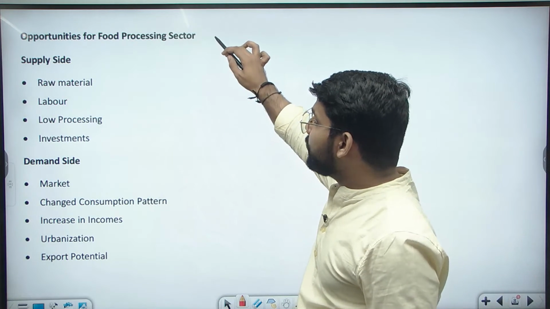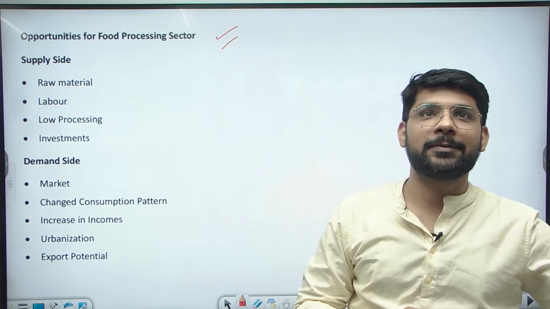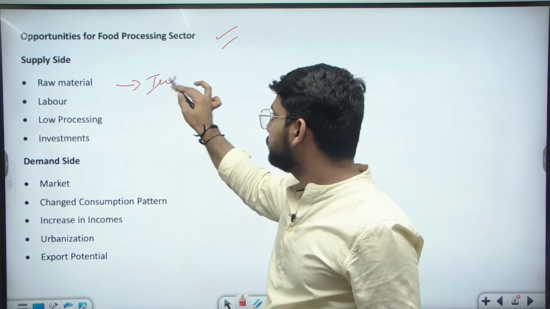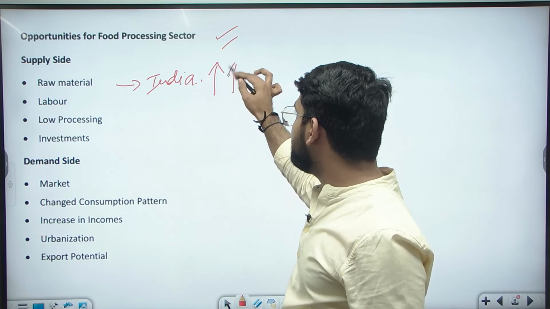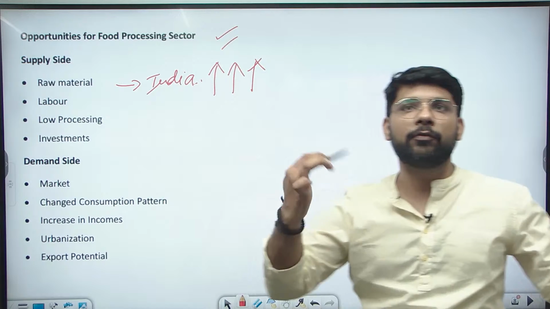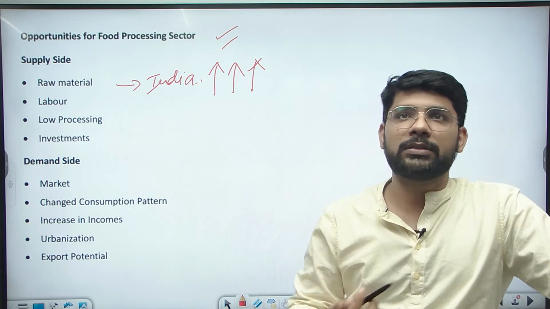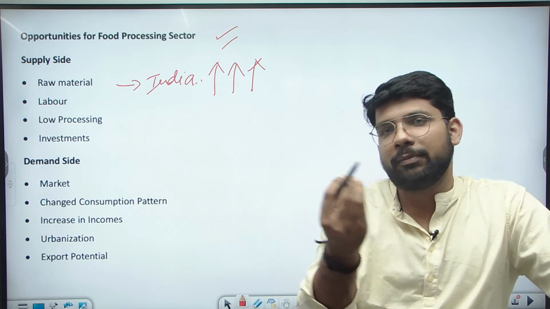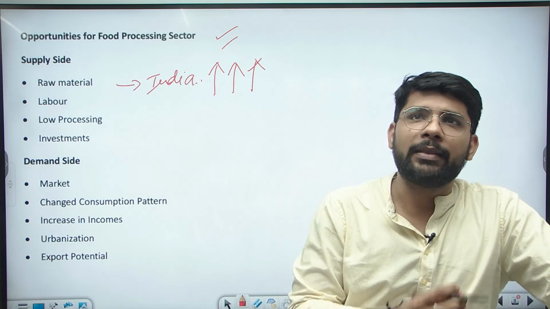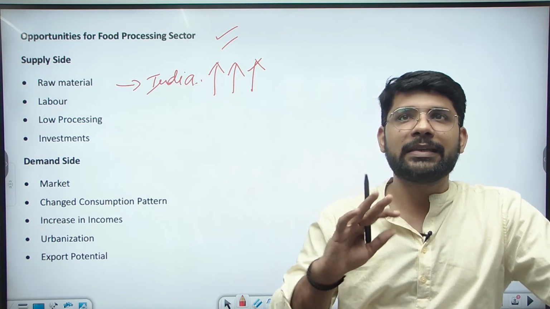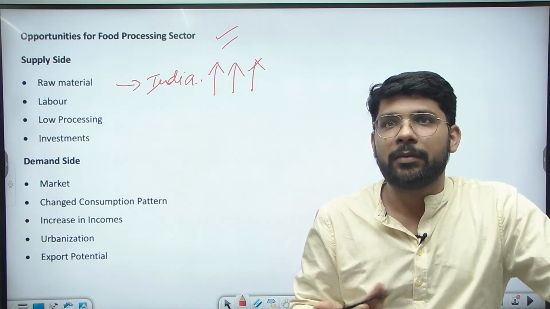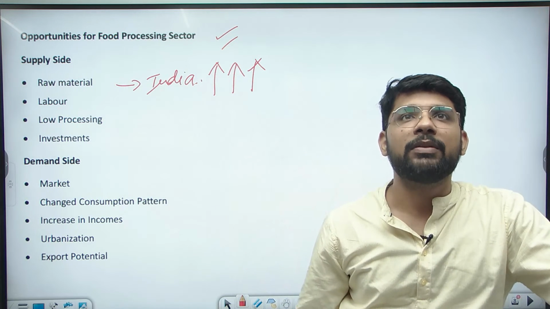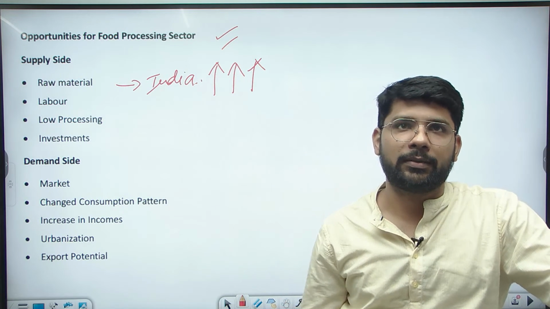Okay. Opportunities for the processing sector. On the supply side, the first is raw material. In India, raw materials are easily available: fruits, vegetables, wheat, maize, other kinds of millets, and every other type of raw material, because agricultural production in India is very high. So the easy availability of raw material in the country can help the food processing sector.